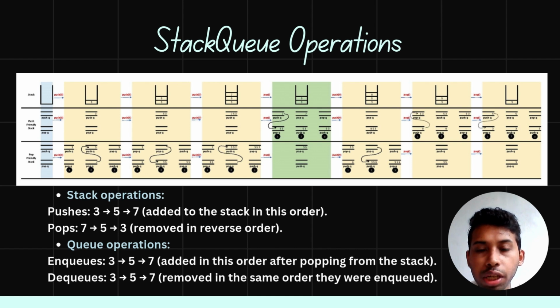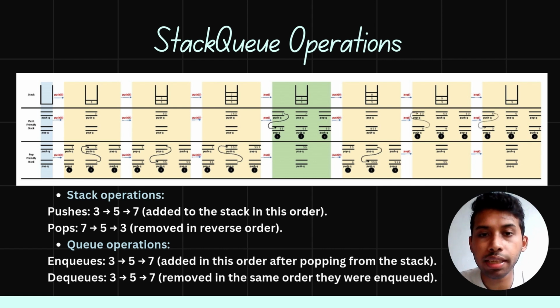Then the pop operation removes elements from the top of the stack following the LIFO, last in first out, principle. First 7 is removed. It was the last added. Next 5 is removed. Finally 3 is removed, leaving the stack empty.